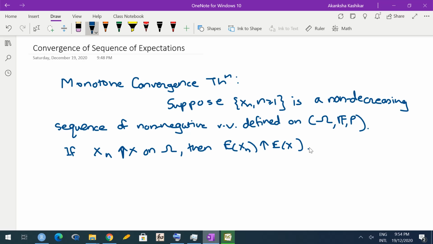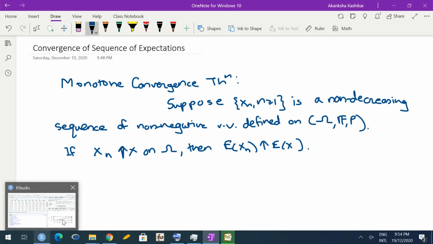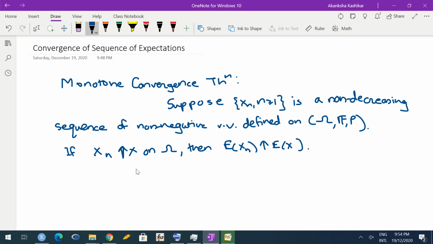So a couple of things. As I said, first of all, it's pointwise convergence. Okay. It holds on entire Omega, so it's a pointwise convergence. And we know expectations are monotone. So if Xn's are non-decreasing, the sequence of their expectations would also be non-decreasing. Correct? X1 is less than or equal to X2, less than or equal to X3. That is what we have.